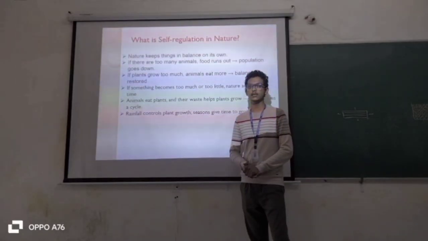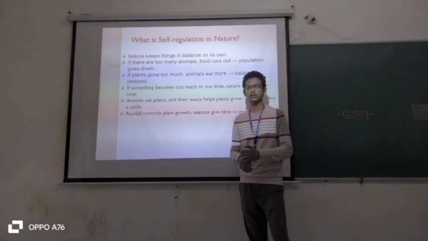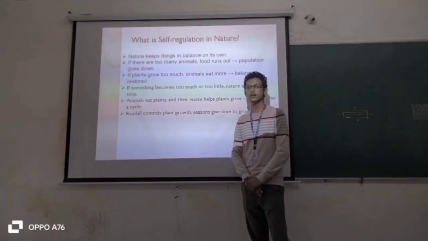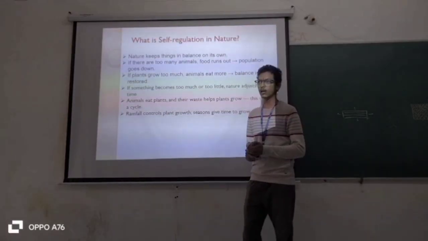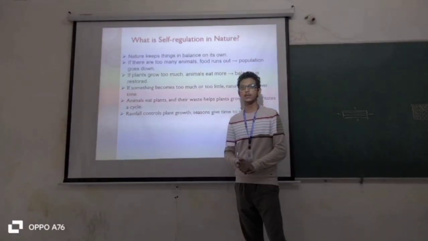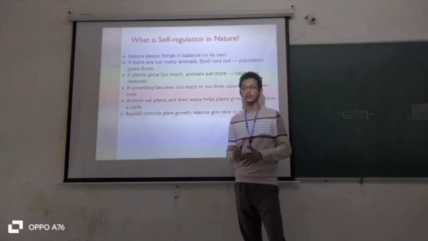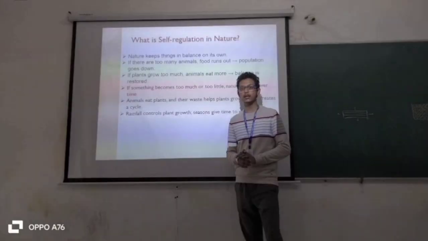Animals eat plants and their waste helps plants grow. This creates a cycle. Rainfall controls plant growth, and the seasons give time to grow and rest. The plants grow and animals eat them, balancing our nature. Once nature is balanced, it is good for human values, human health and our environment. Nature keeps balancing on its own.